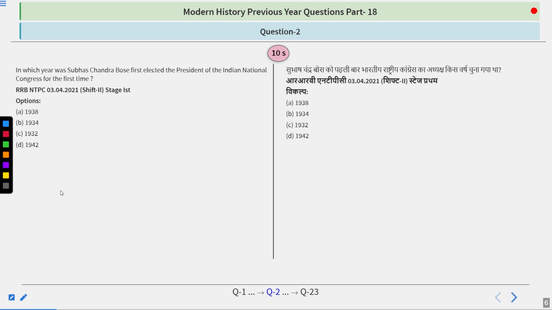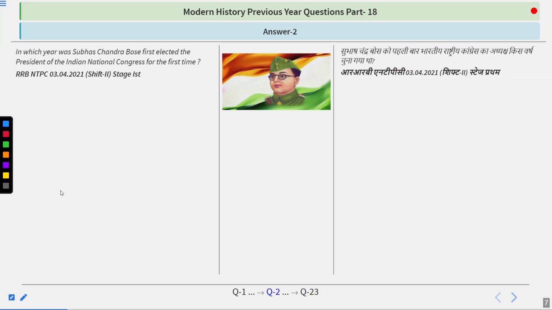In which year was Subhash Chandra Bose first elected the president of the Indian National Congress? Options are 1938, 1934, 1932, 1942. Think about it, guys. I guess the answer you are thinking of is quite right. He was first elected president of the Indian National Congress in the year 1938 at the Haripura session.